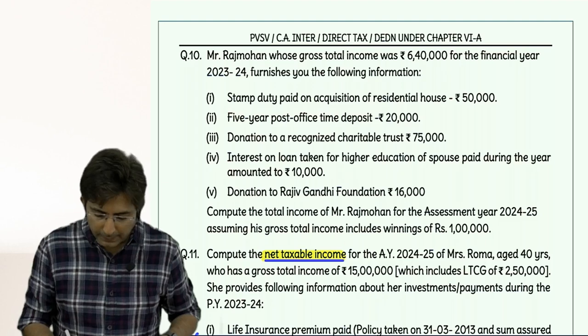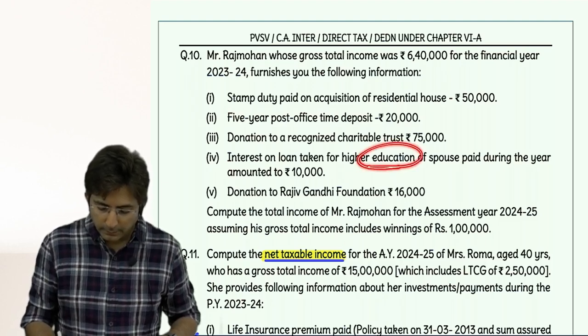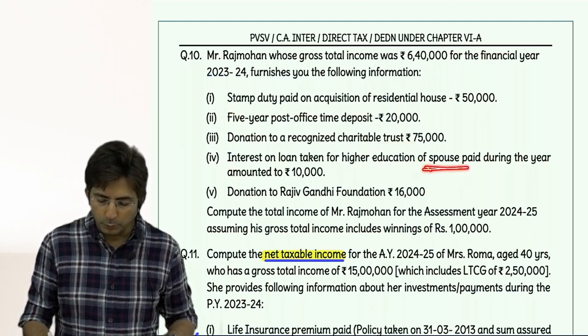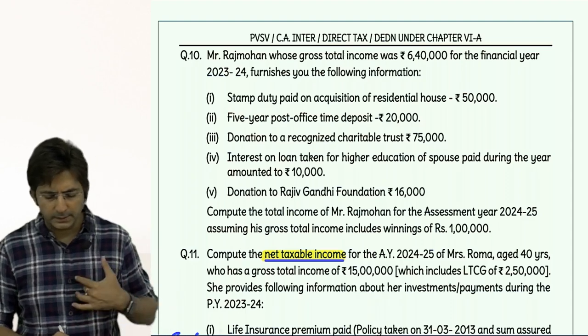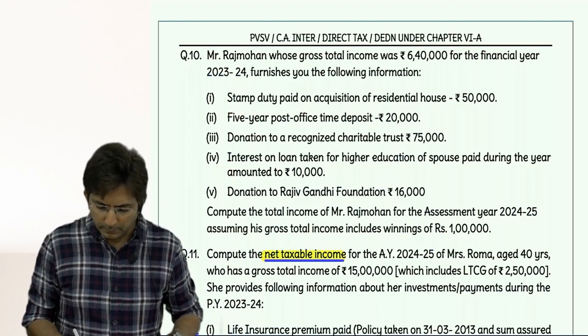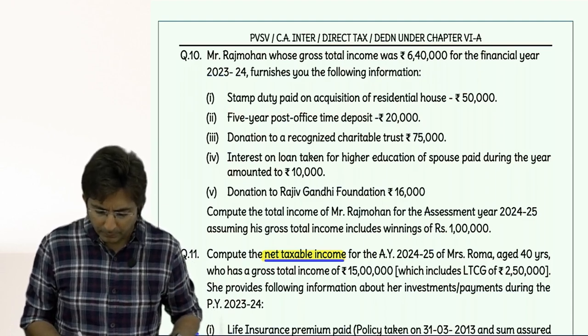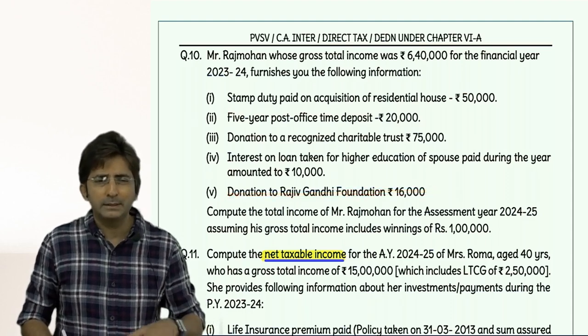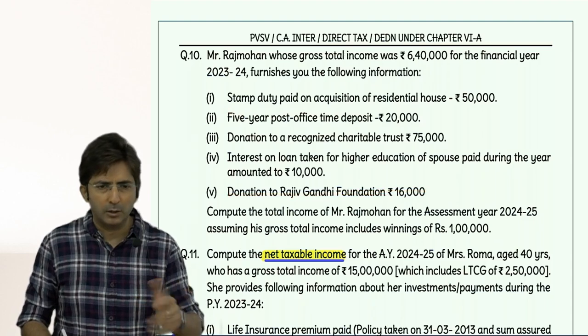Then interest on loan for higher education, it will come in 80E. But it is whose education? Spouse. Allowed. Who can study here? Assessee, spouse, children, student for whom he is a guardian. It will come in 80E. Then donation to Rajiv Gandhi Foundation, not allowed. Those Rajiv Gandhi, Indira Gandhi, Jawaharlal Nehru donations are not allowed now.